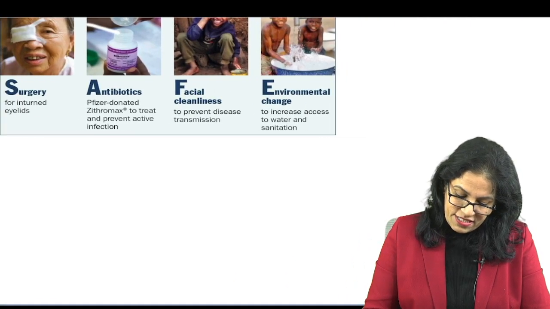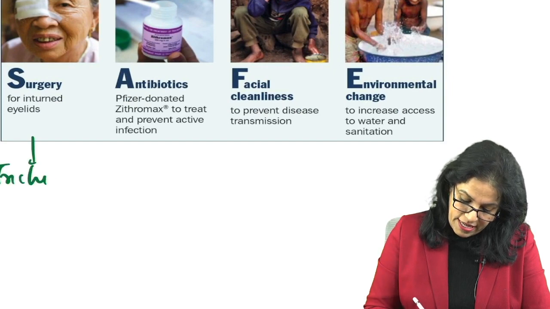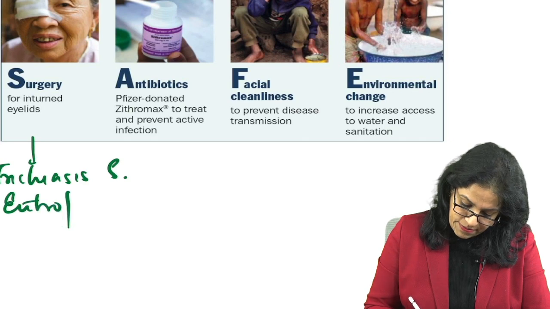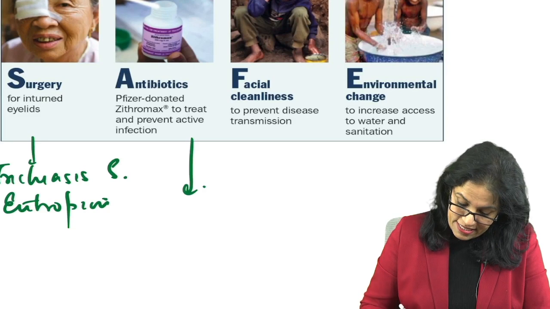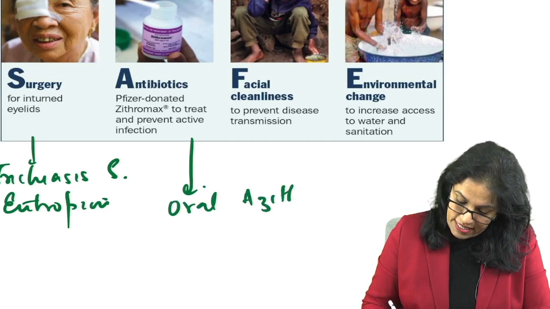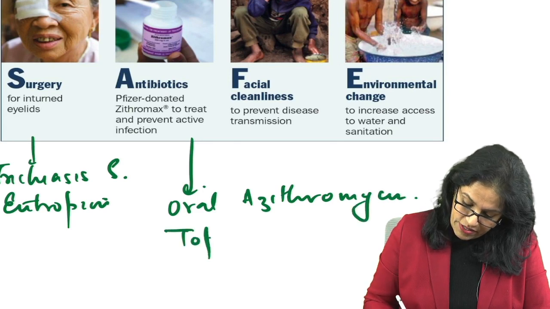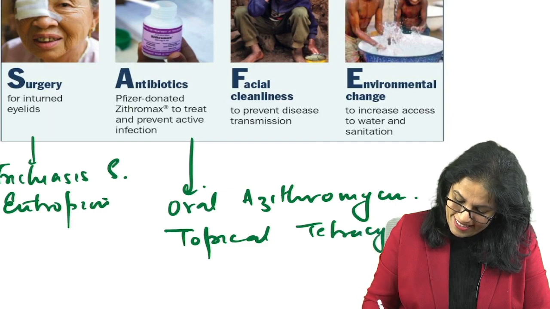So with surgery, you should know here, we are talking about trichiasis surgery, or you can say entropion, right? Antibiotics preferably is oral azithromycin. We can also go for topical tetracycline, right? Okay.